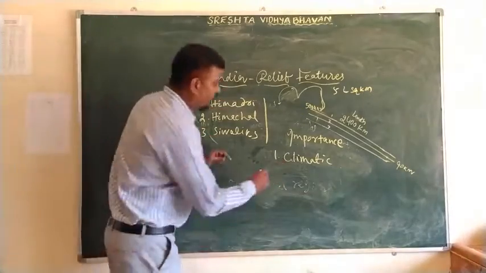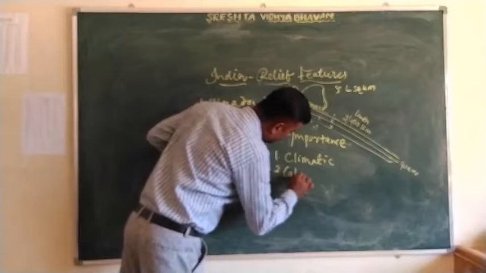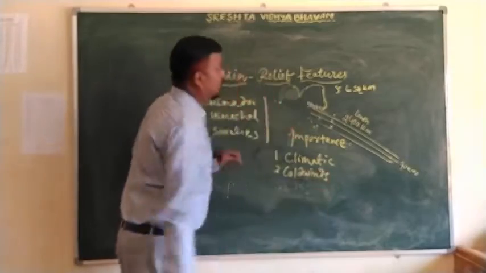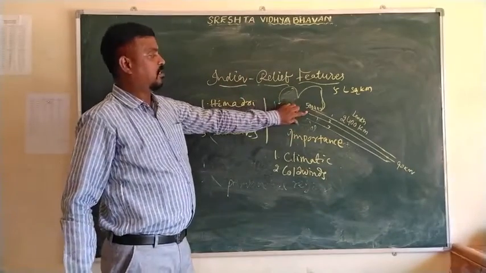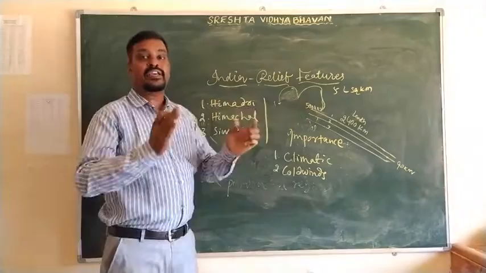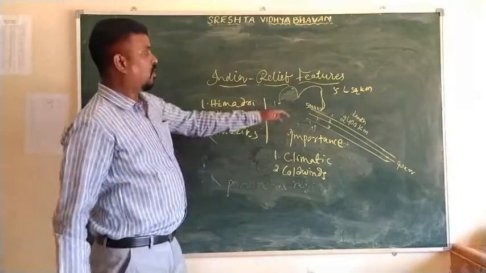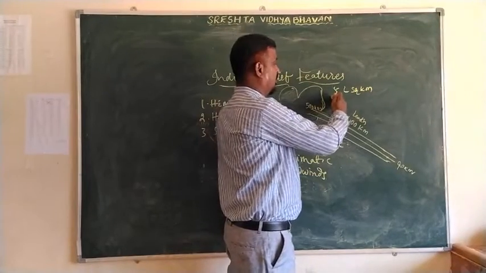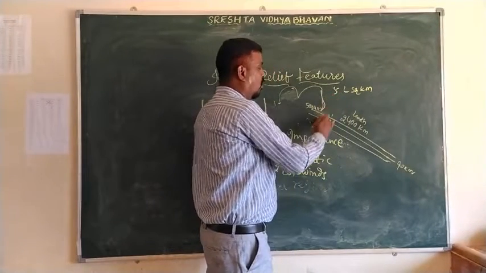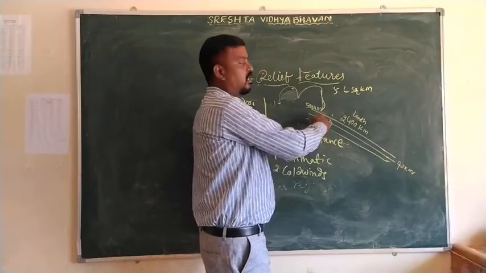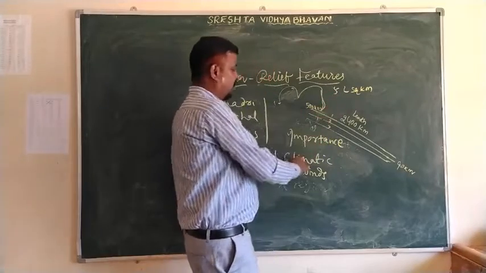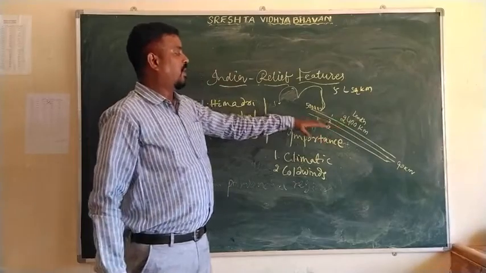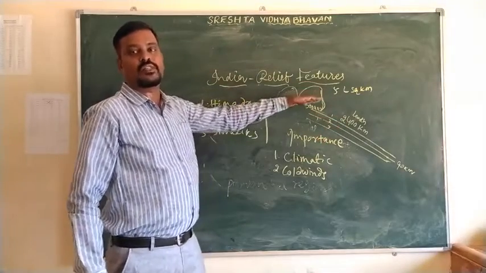The second one is cold winds. Because of the Himalayas, which act like a big wall, the cold winds from Central Asia in the north are blocked by the Himalaya mountain range. So the cold winds do not enter India.